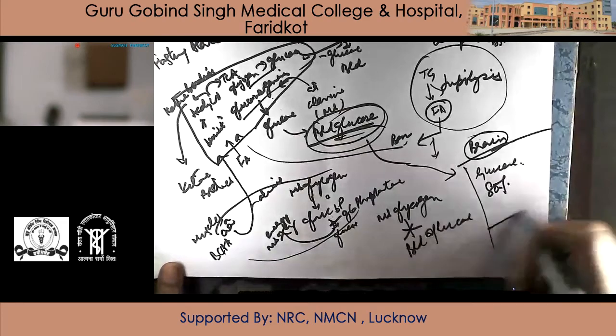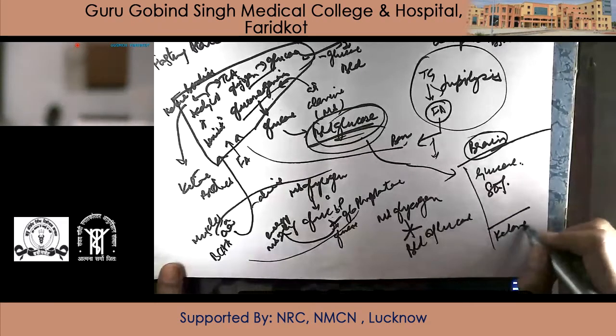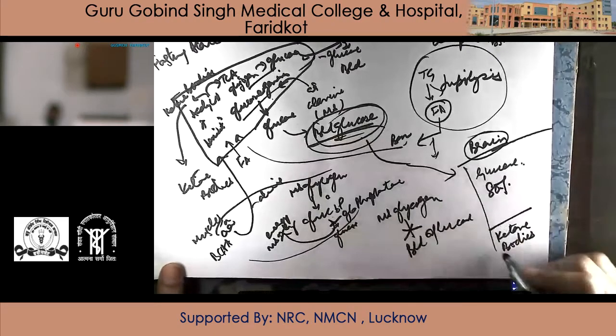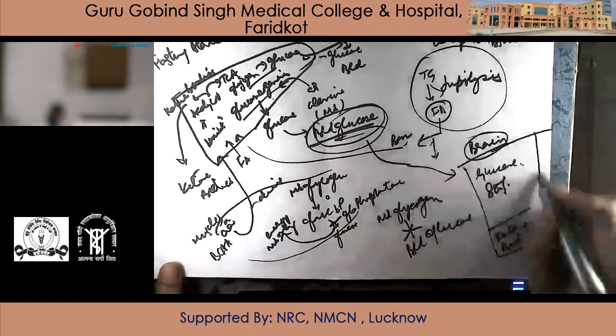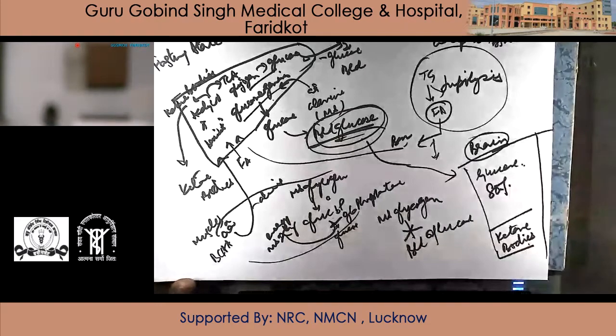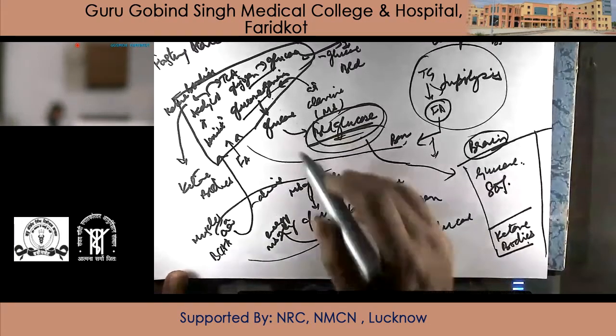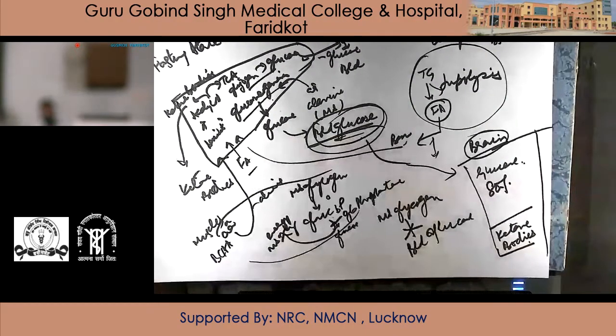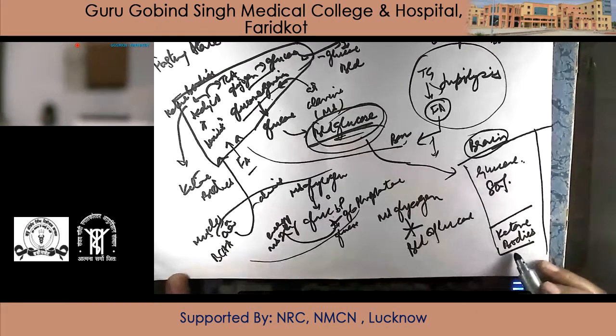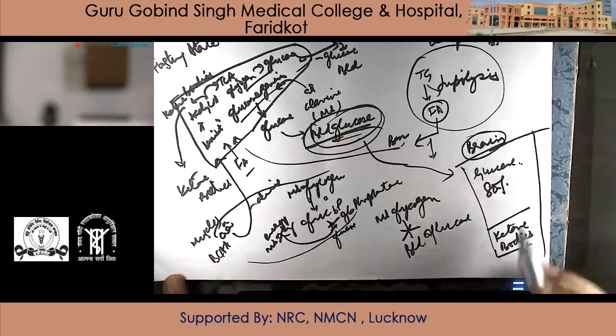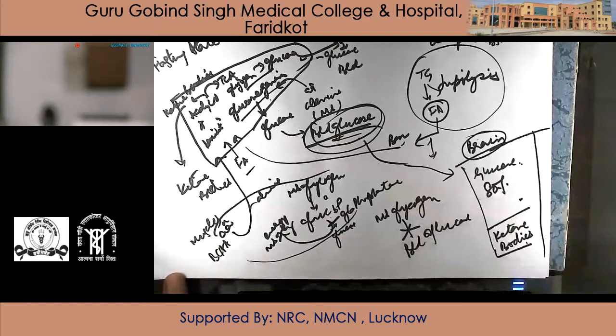To some extent, it can use ketone bodies. But it cannot use fatty acids for energy production because fatty acids can't cross the blood-brain barrier. So there is no beta oxidation in brain giving energy. It is only glucose and, to some extent, ketone bodies.